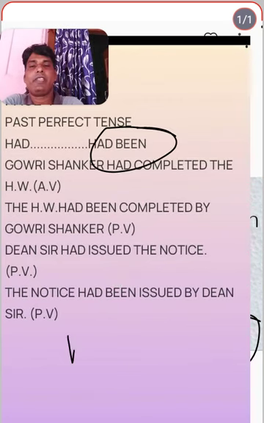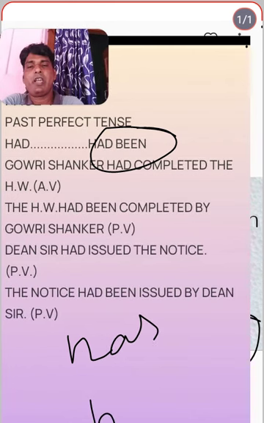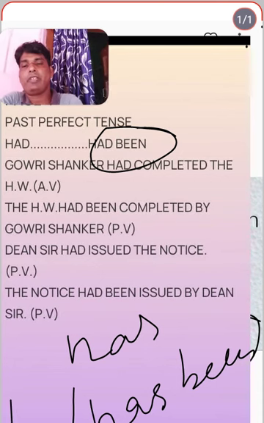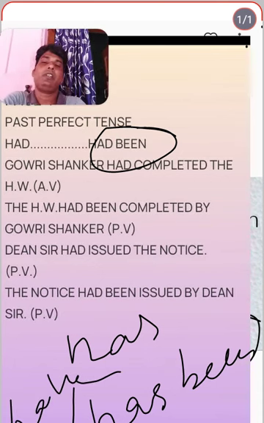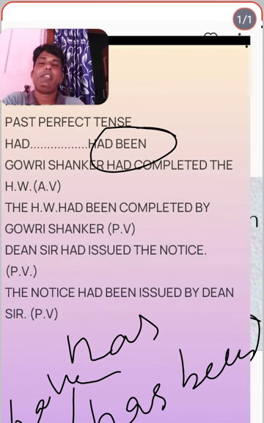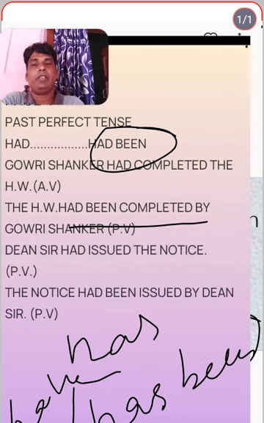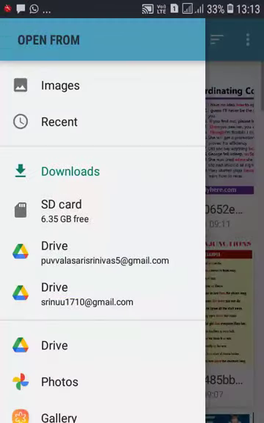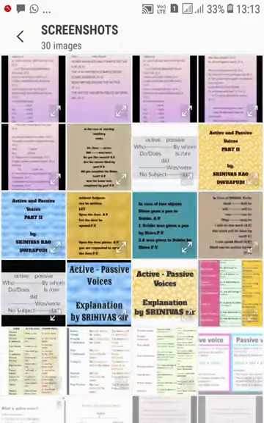Whenever "has" is in an active voice sentence, the passive form is "has been" or "have been", according to the object's number. For example, "Gauri Shankar had completed the homework" becomes "The homework had been completed by Gauri Shankar." And "Dean sir had issued the notice" becomes "The notice had been issued by Dean sir."